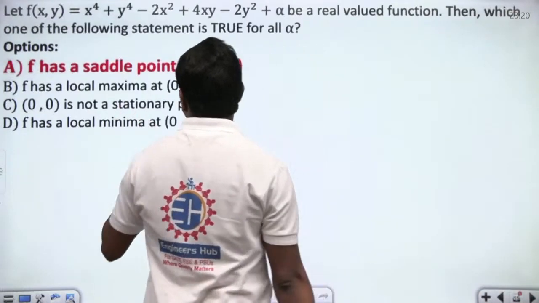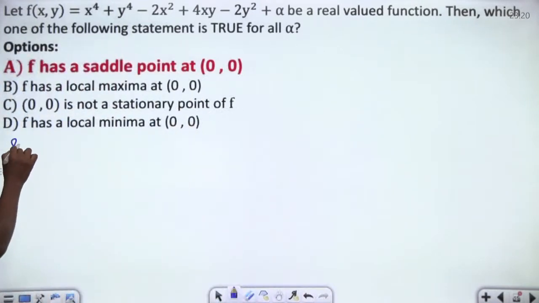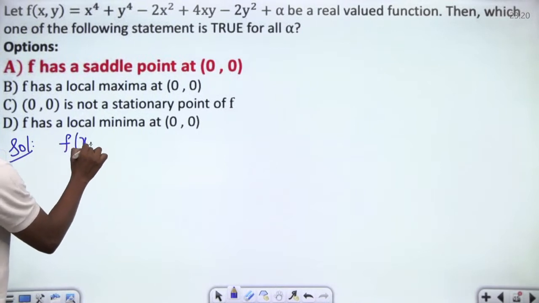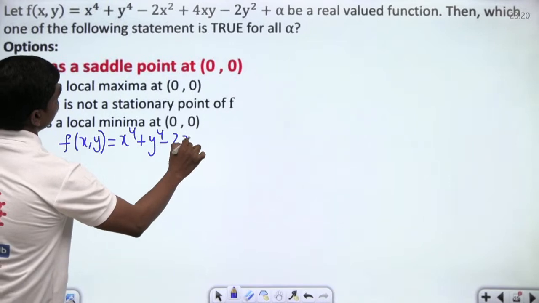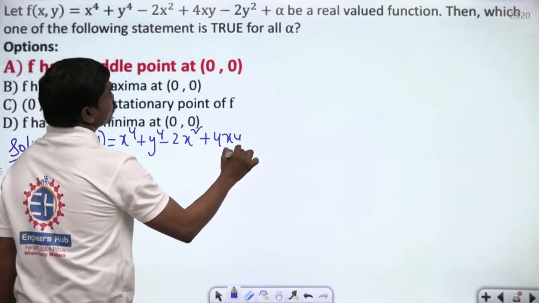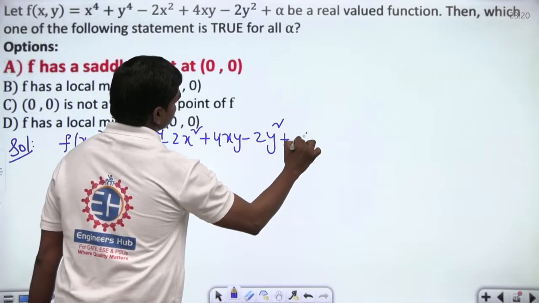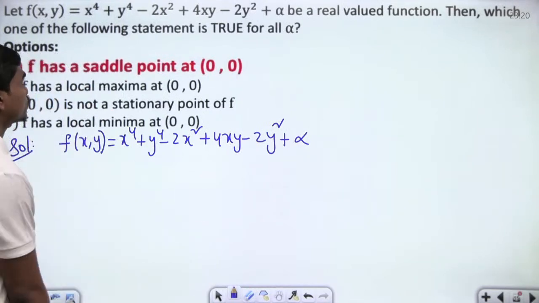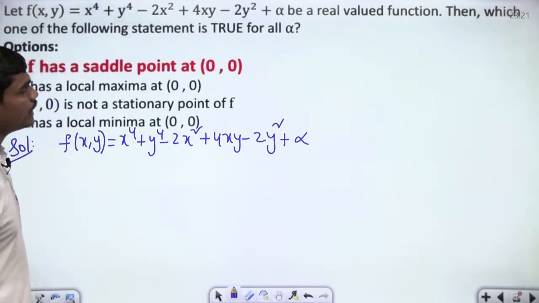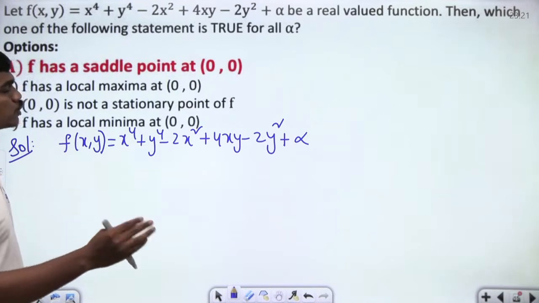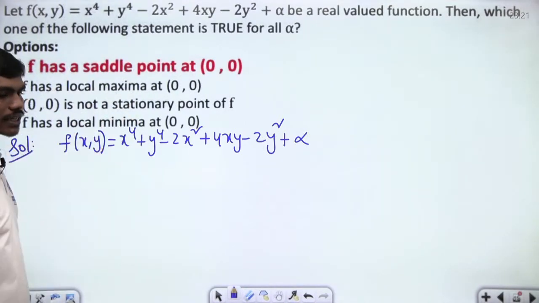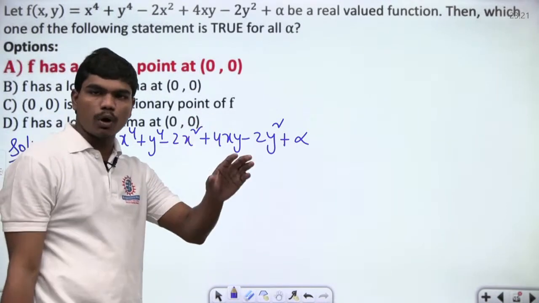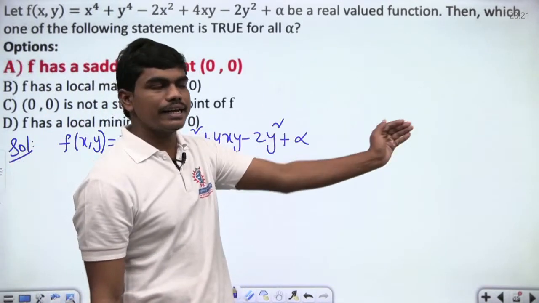So there is one question again from two variable calculus or multivariable calculus. f of x comma y is equal to x power 4 plus y power 4 minus 2x square plus 4xy minus 2y square plus alpha, of course. So this is what we have. They are asking about this real valued function, which one of the following statements is true for all alpha? Look, they are asking about the concepts of maxima and minima in the options, correct? And also saddle point is one such point, similar to the point of inflection in single variable calculus, correct?